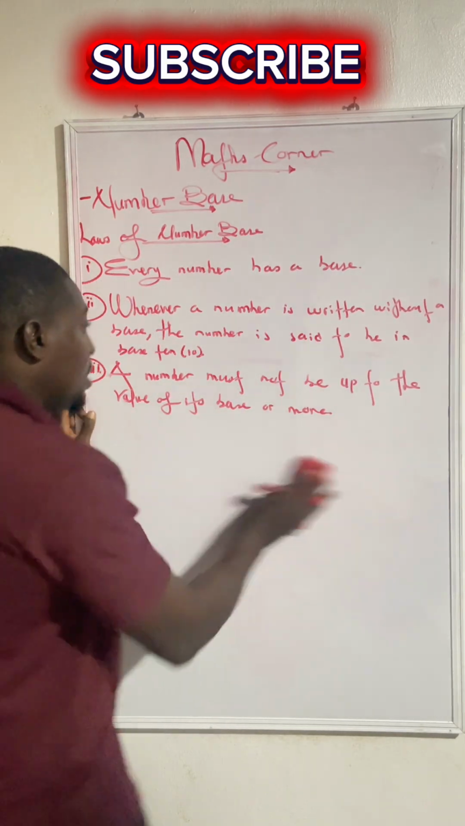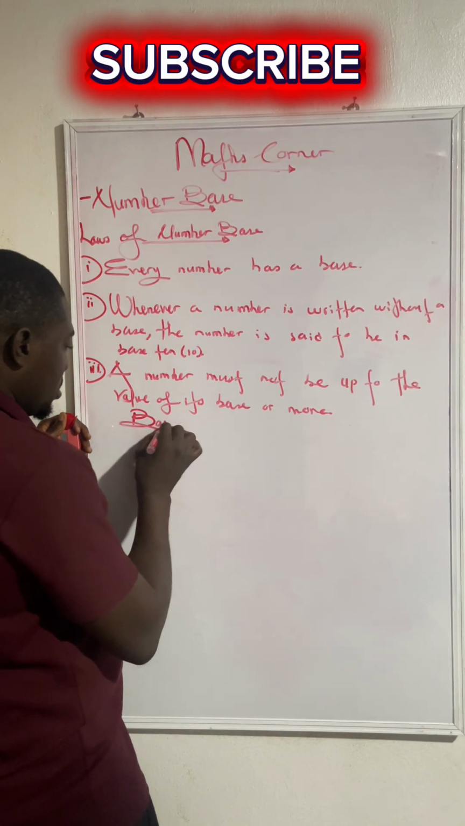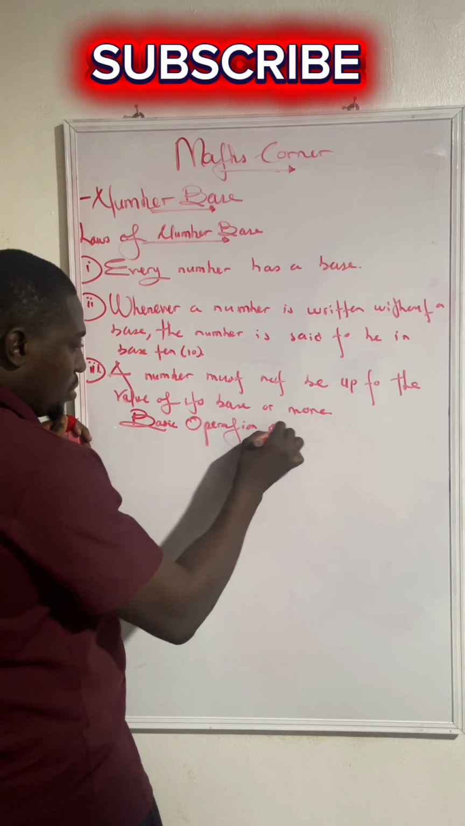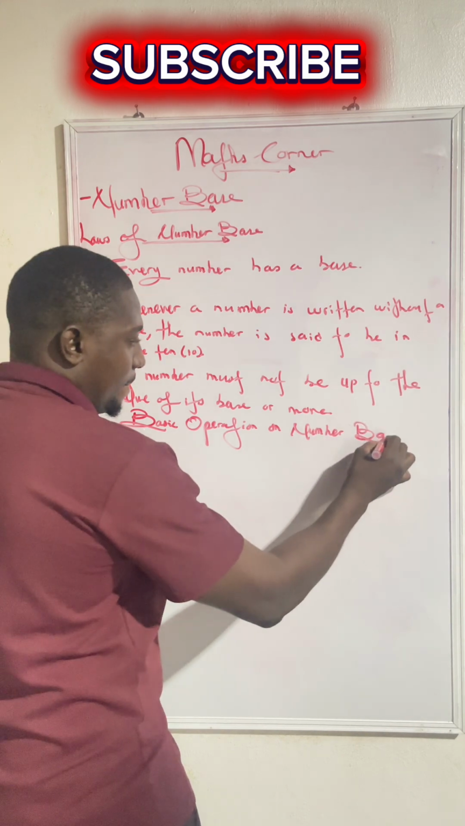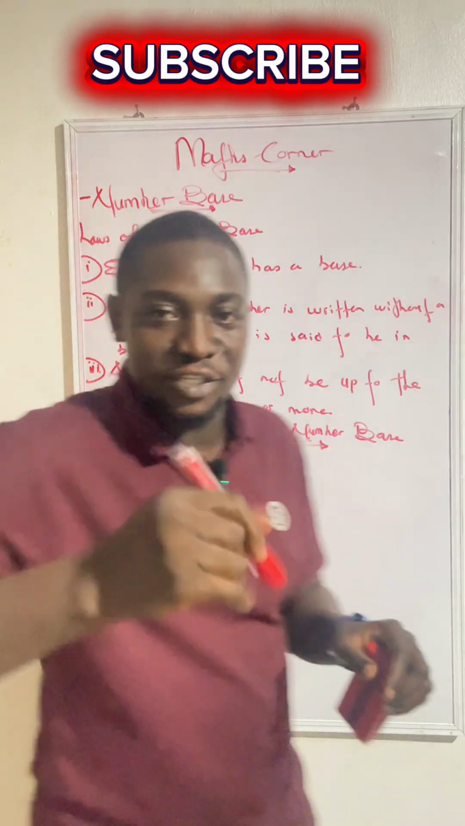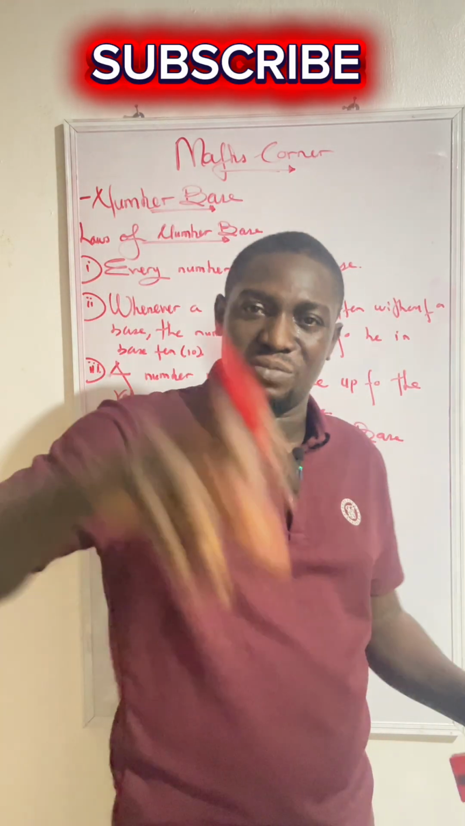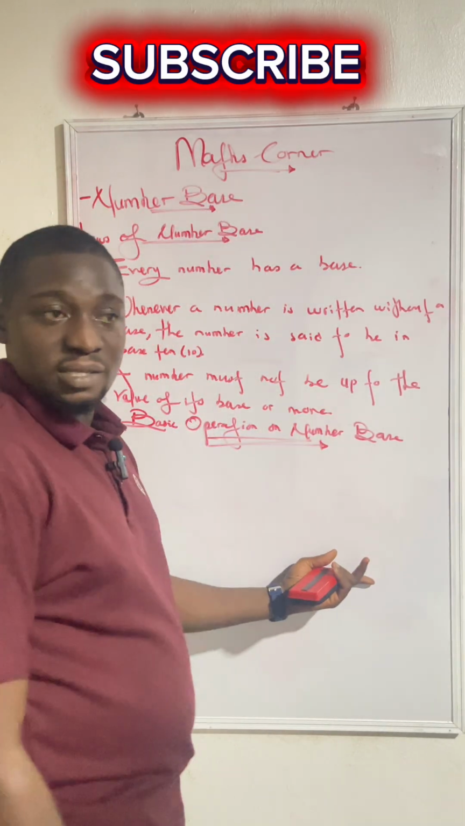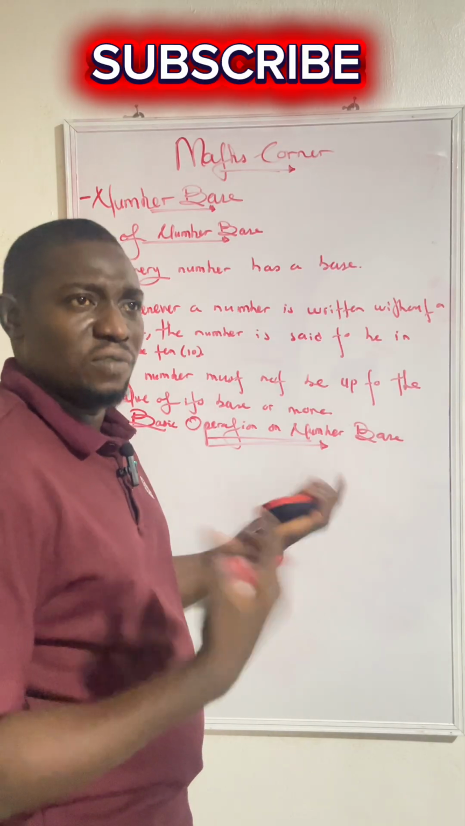Let's go. Basic operations on number base. When I say basic operations, I'm referring to addition, subtraction, multiplication, division, those basic operations that we execute on numbers. So basic operations on number base. How do we add numbers? How do we solve numbers?